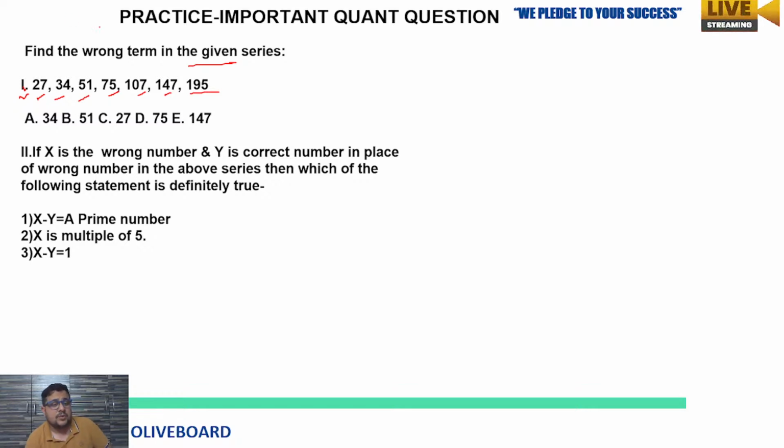First difference, if you look here, then second one, then third, fourth, fifth. This is the way which will give you the answer when you see this kind of question, when the difference is not huge. So tell me the answer of this question, because there are two questions based on the same. This is the first one where you have to find out the wrong term, and the second one is also ready for you.